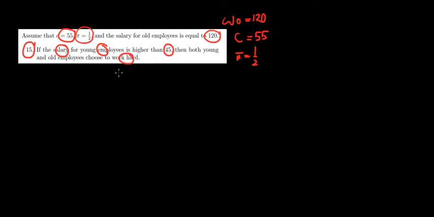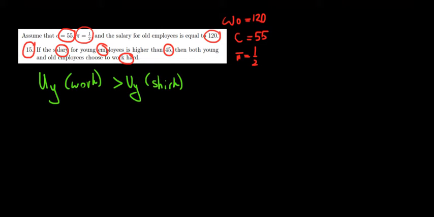hard. So first of all, let's see what happens for a young employee. When does a young worker decide to work instead of shirking? So the utility of a young worker of working must be greater than the utility of a young worker of shirking, right? But because he is young, we have to keep in mind that he thinks about his future as well. He thinks about what he's doing in the moment, and he also has to think about what's going to happen next when he is old, because this is the first period, but he has to live one more period. So for the young worker, we'll keep in mind that he has a future period to live as well.